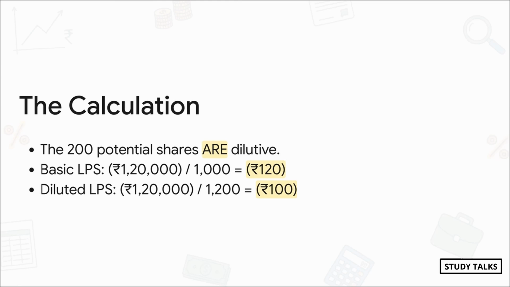So now we take the total net loss. Basic loss per share is the 1,020,000 loss over 1,000 shares, giving a loss of 120 per share. Diluted loss per share is that same loss over 1,200 shares, which is a loss of 100 per share. Now look closely. The loss per share actually went down from 120 to 100. It looks anti-dilutive in the final result, but it doesn't matter. The initial test on our control factor is what governs the decision. That is the key you cannot forget.